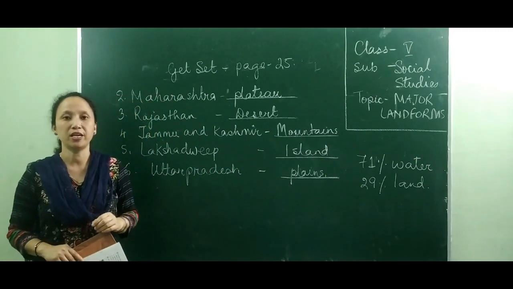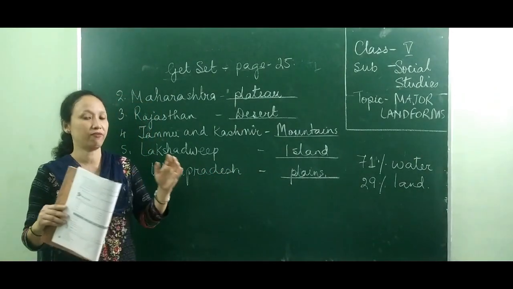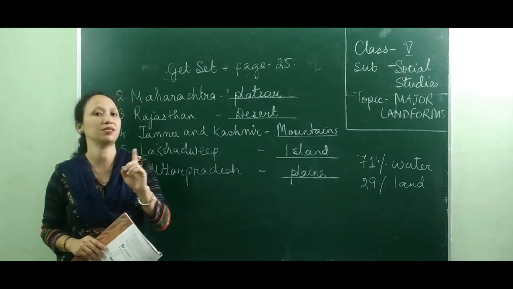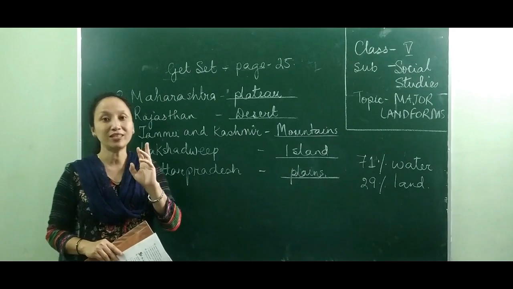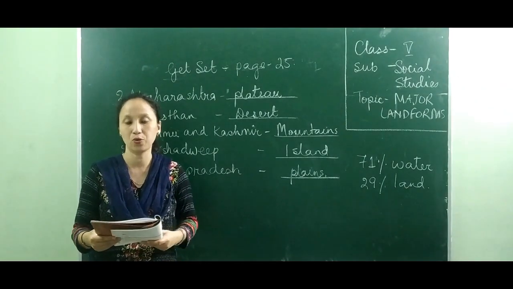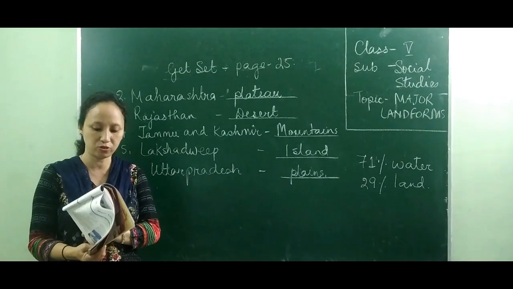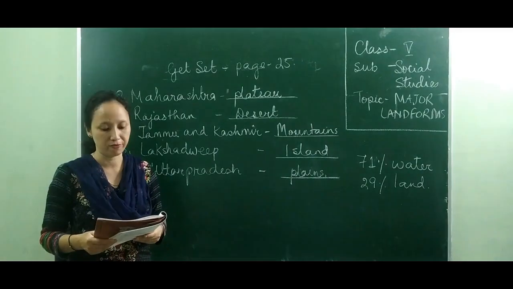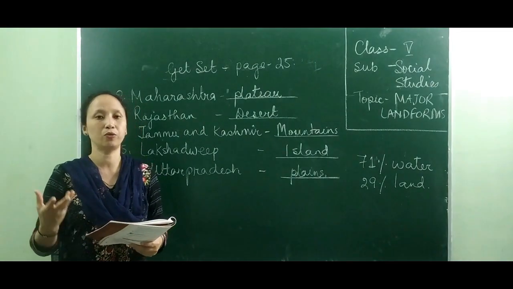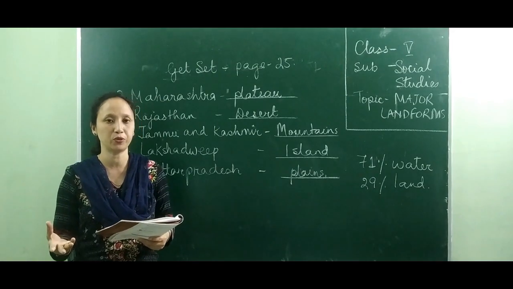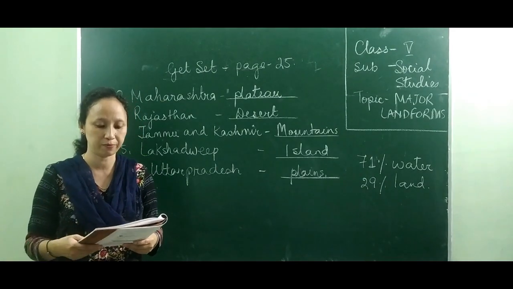Now, my dear children, you have to know that the Earth's surface is covered with water, which comprises about 71%, and just 29% comprises of land. Alright, so now let's go to your chapter, that is on page 25, chapter number 4, major landforms. As I read, you also open your book and read along with me, and I will try to explain to you after each paragraph.